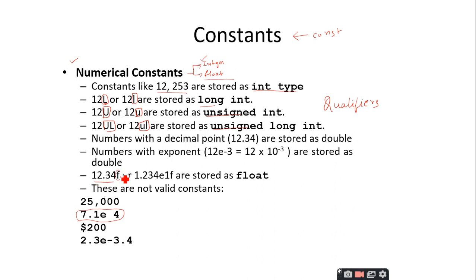F stands for float. Nothing more than that. Or you can express these decimal points with exponentiation notation, like 1.234E, which is a notation for representing floating point values.